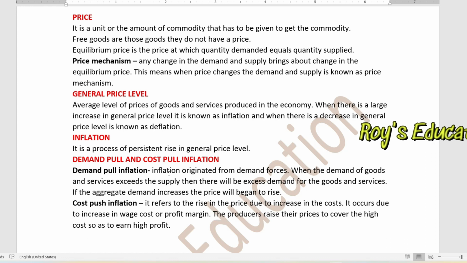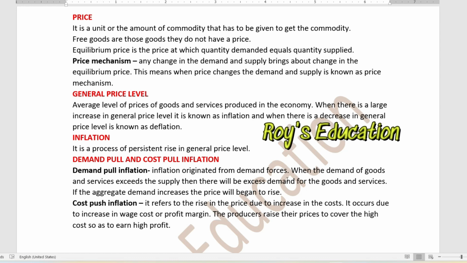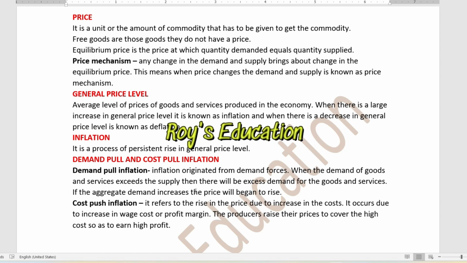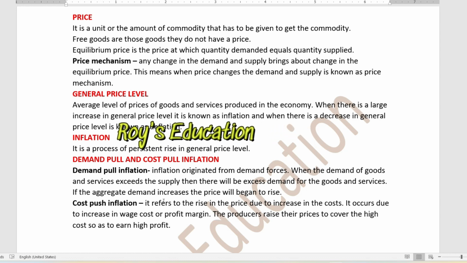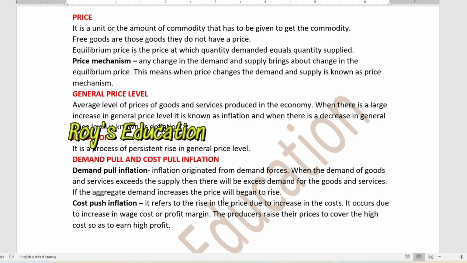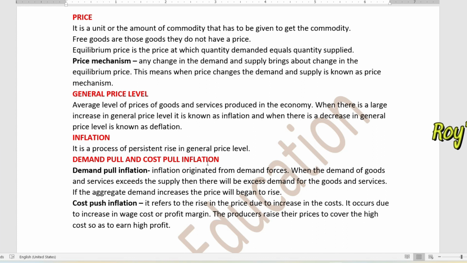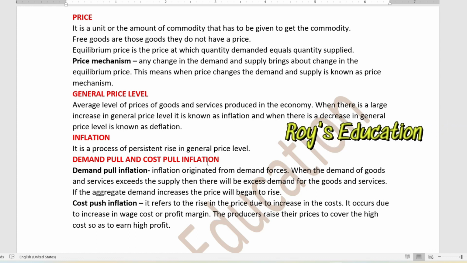So demand pull inflation is what? Inflation originated from the demand forces. When the demand of the goods and services exceeds the supply, then there will be an excess demand for the goods and services. If the aggregate demand increases, the price will begin to rise. So demand of the goods here is greater than the supply, so we can tell there is an excess demand for the goods and services. So if the aggregate demand increases, the price will begin to rise. So here there is an excess demand, so automatically the price will rise.